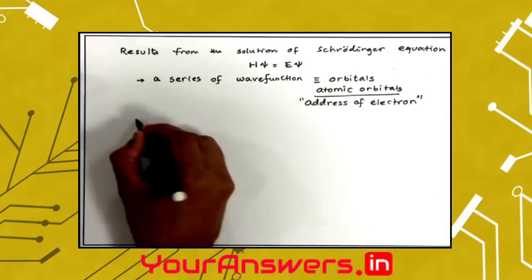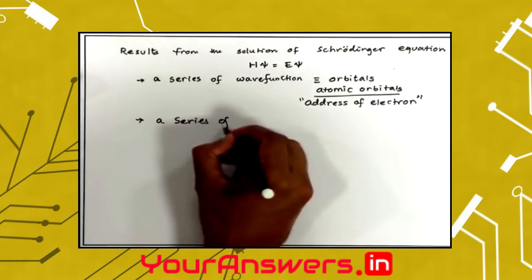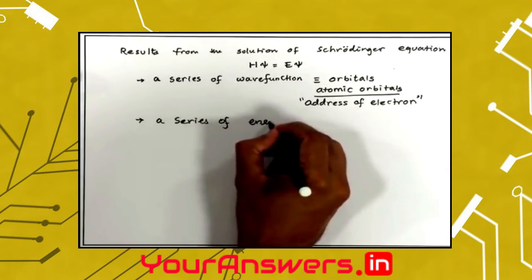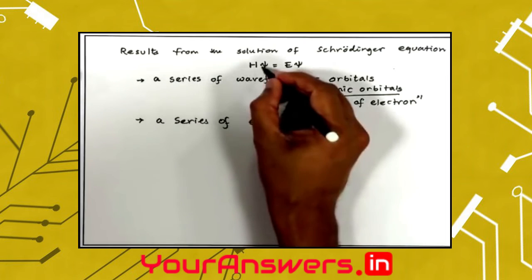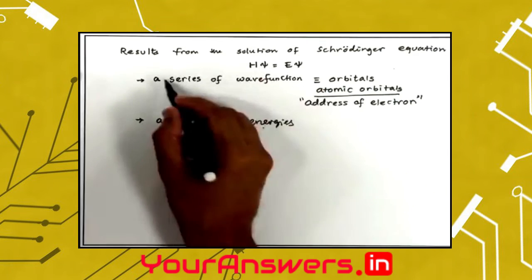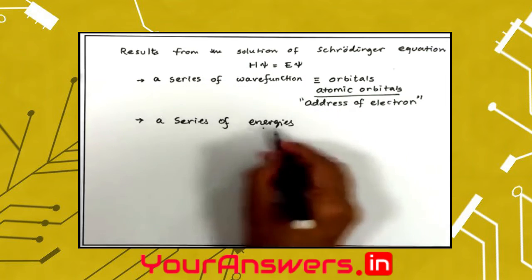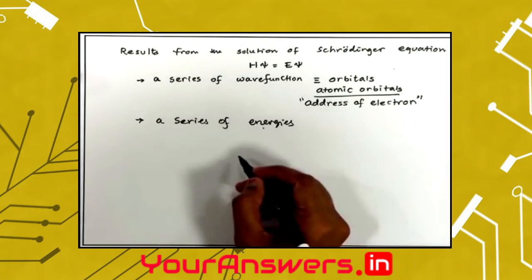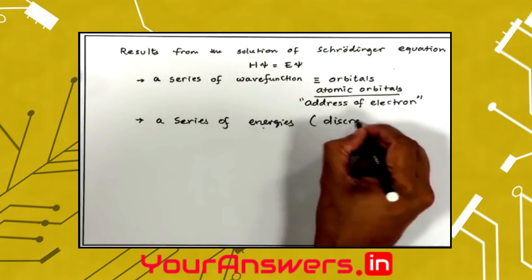In addition to this, we also get a series of energies. Each energy corresponds to one value of wave function. So as I said, I have a series of wave functions and each wave function corresponds to one value of energy. So I have got a series of energies, and these energies form a discrete set.